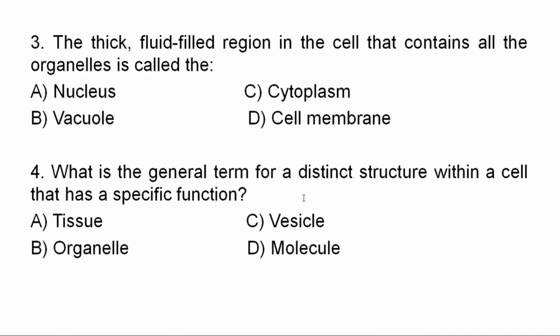Question number 4. What's the general term for a distinct structure within a cell that has a specific function? A. Tissue. B. Organelle. C. Vesicle. D. Molecule. Which one is the correct answer from the given alternatives? A distinct structure within the cell that has specific function. Good. The correct answer is B. Organelle. Organelle is a general term for a distinct structure within the cell that has specific function. There are different organelles within the cytoplasm. So the correct answer for question number 4 is organelle.